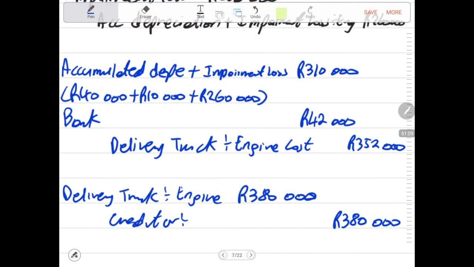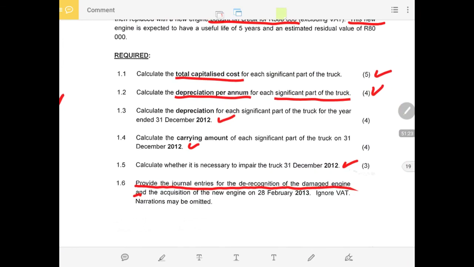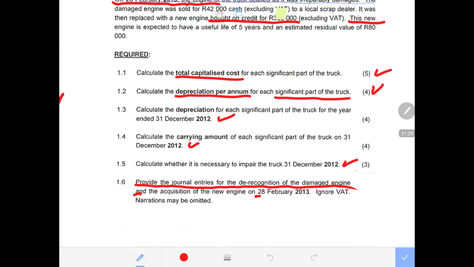Now I just want to bring your attention to other areas that can be asked in the exam with regard to this type of question. When you are required to record this transaction at the end of the year, if they said also provide some of the transaction at the 31st of December 2012, sometimes you can be required to do so.